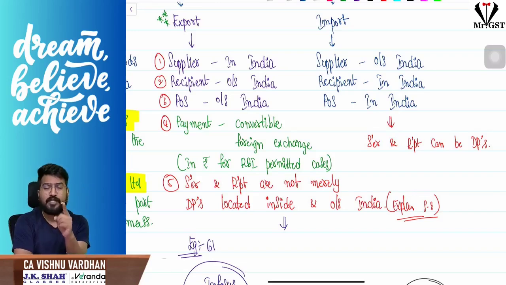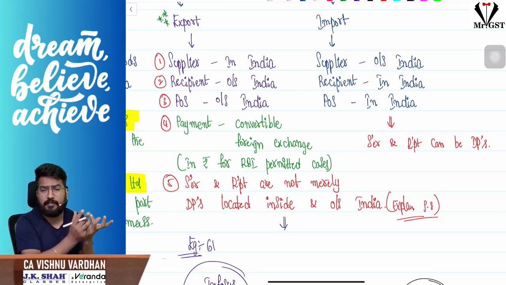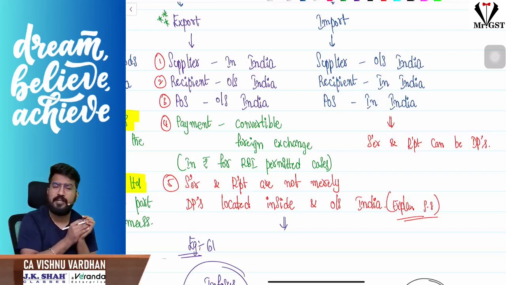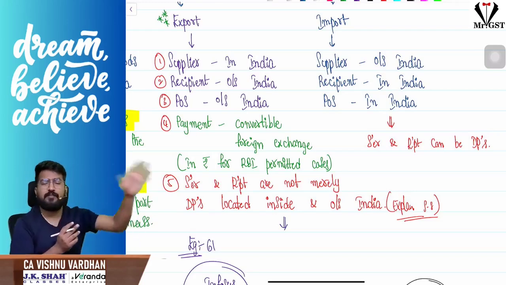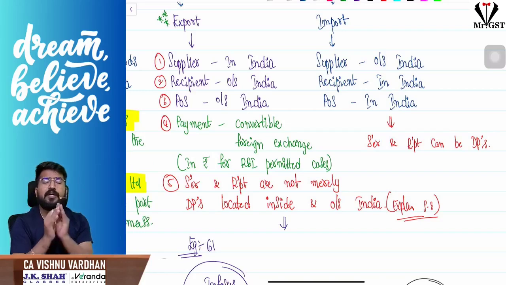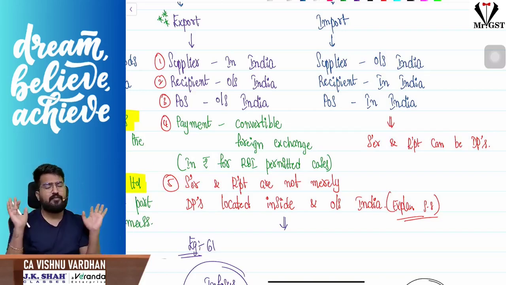Suppose Infosys in New York has been registered separately and has been formed as a separate company as per the laws applicable in the US. Then Infosys Bengaluru is providing services to a different person altogether, and they cannot be called distinct persons. Then it will be called an export. A very important point.